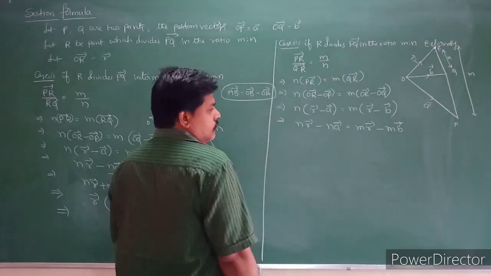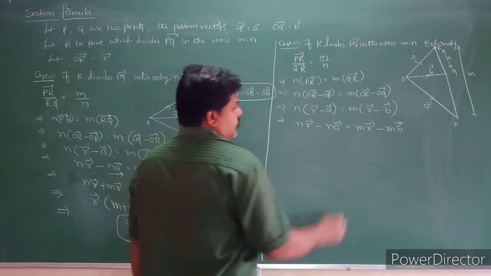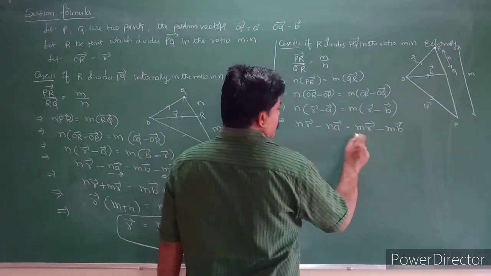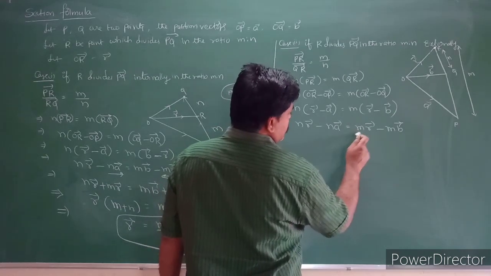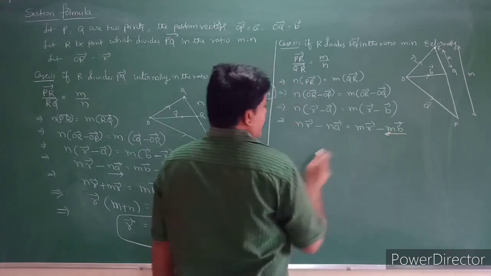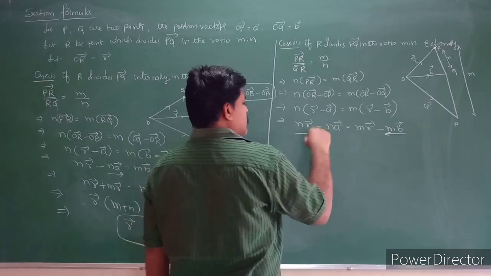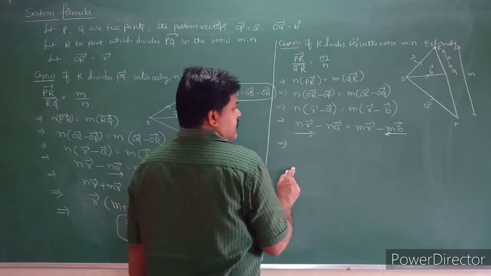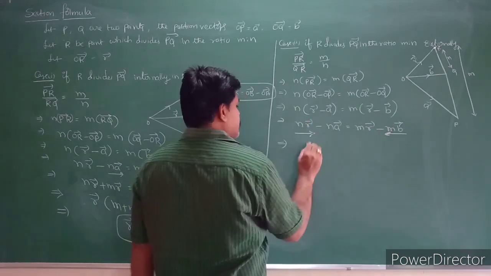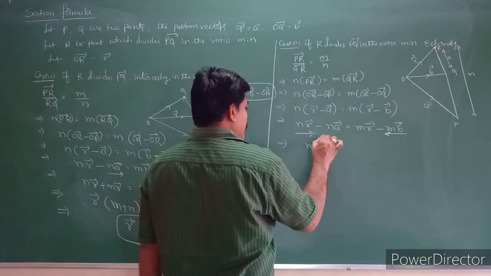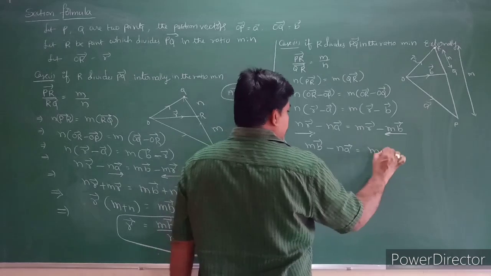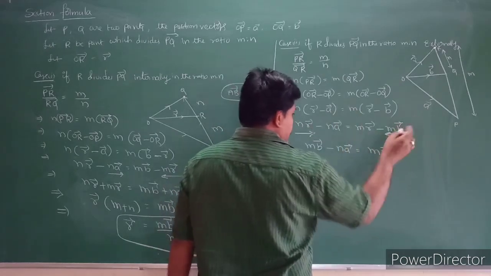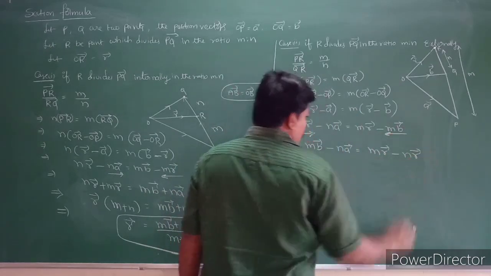So what will we do next? Take this term to this side and take this term to that side. What happens? m B bar minus n A bar is equal to m R bar minus n R bar.